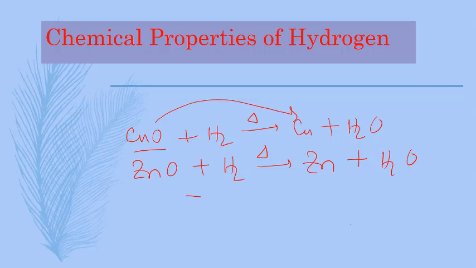Lead chloride plus hydrogen, when heated, forms lead plus hydrochloric acid. Here are the chemical properties of hydrogen.